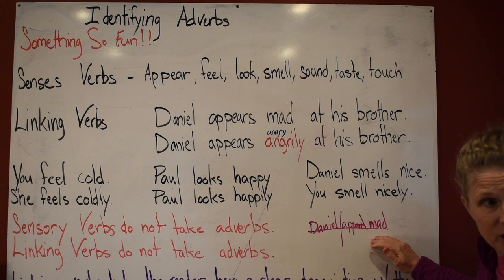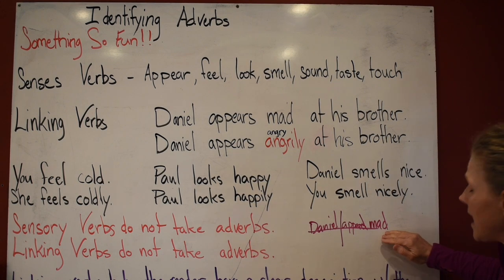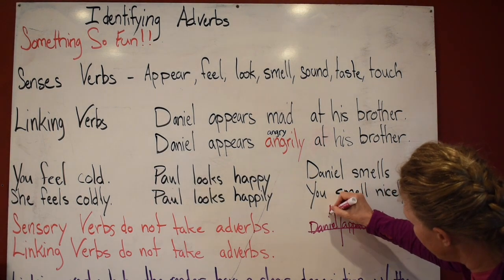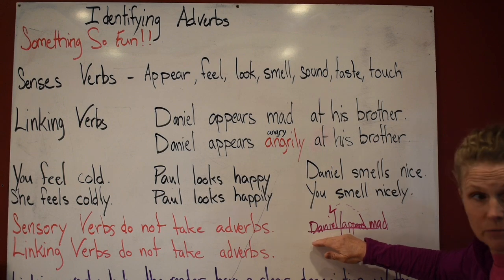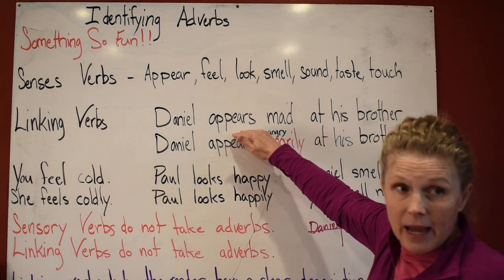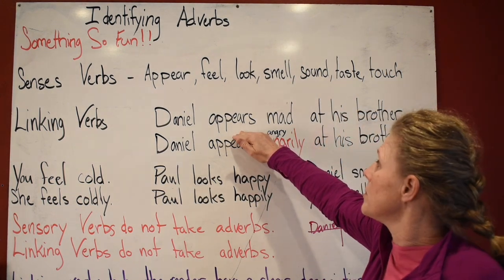Mad is your adjective. Now this is a predicate adjective. It's describing the subject, but it's in the predicate.